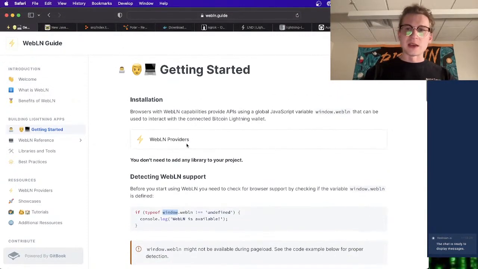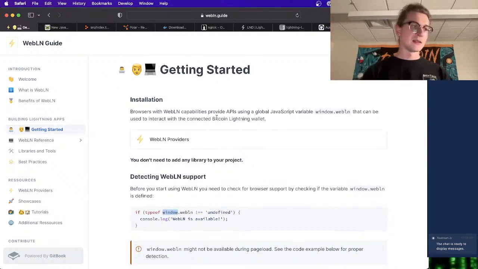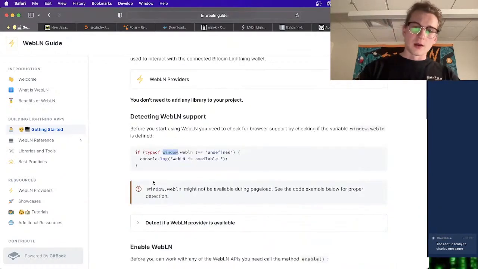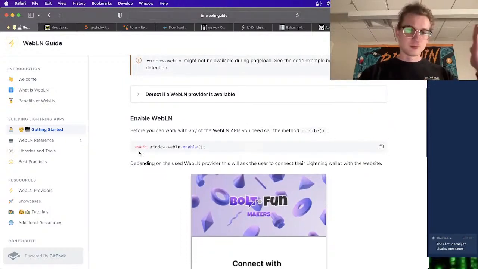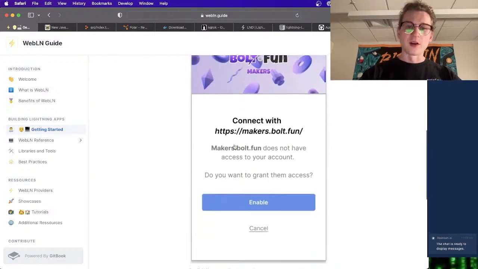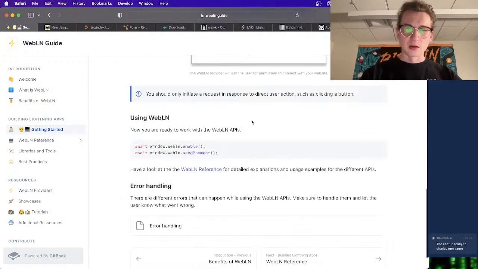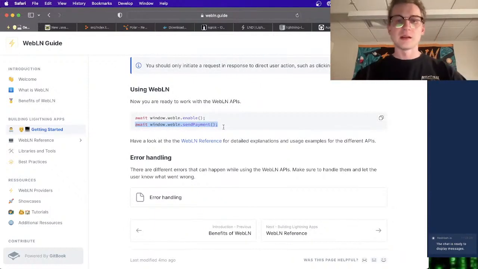And in case you don't know what Alby is, it's just a browser extension, just like a regular Chrome extension that you can throw on. That can be a Lightning wallet where you can connect your own node. You can connect your own wallet. You can use their wallet. It's a really cool project. And they show you right here what it takes to enable, what it takes to initiate the connection, this simple line right here. And they're showing that, for Bolt Fun, they have a pop-up here to enable permissions. And sending a payment can be this easy. It can be a single line of JavaScript.